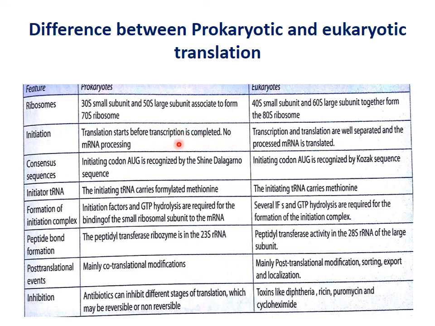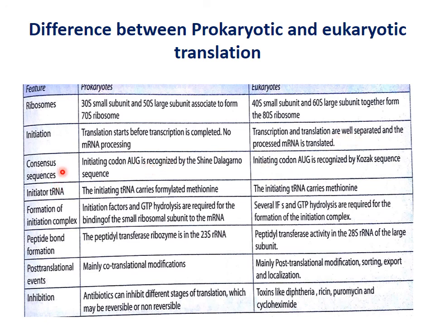No messenger RNA processing is there in prokaryotes, but in eukaryotes we need processing of messenger RNA, and transcription and translation are two separate processes in eukaryotes.